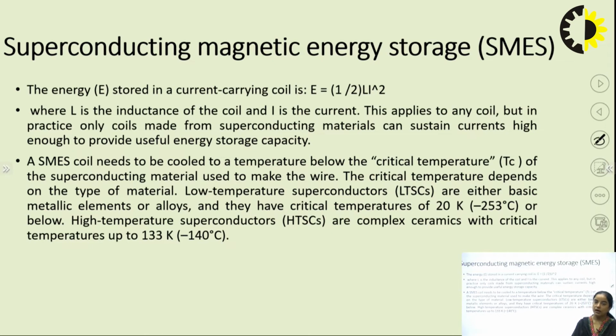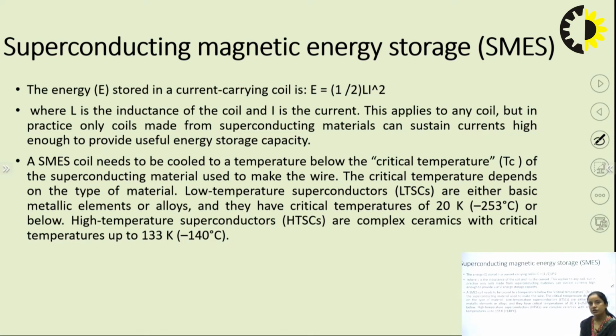What is the formula of the energy storage for the inductor? That is half L I squared. If there is a current-carrying coil over which current I is flowing, there will be energy stored in it, and that is half L I squared. L is the inductance of the coil and I is the current through the coil.